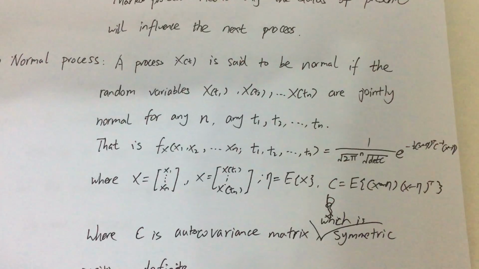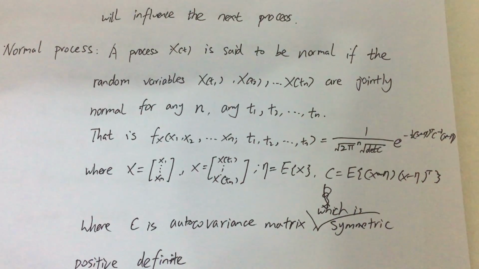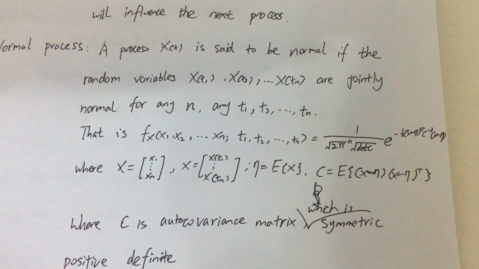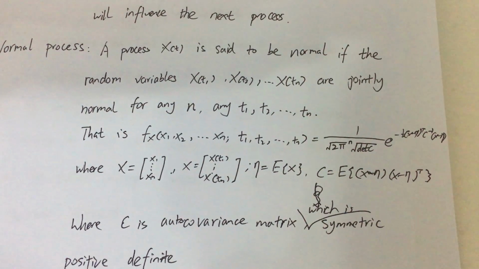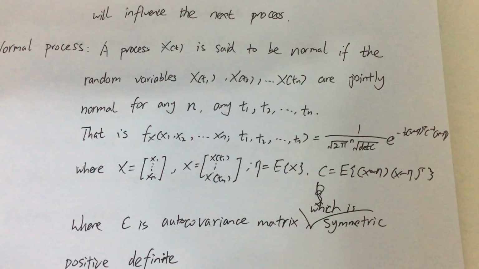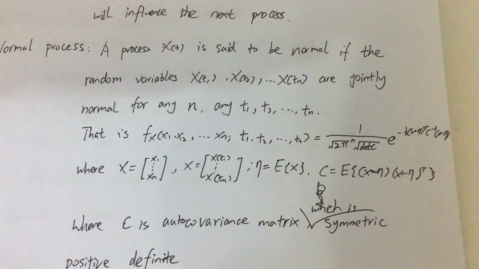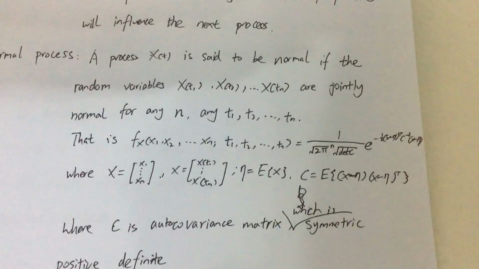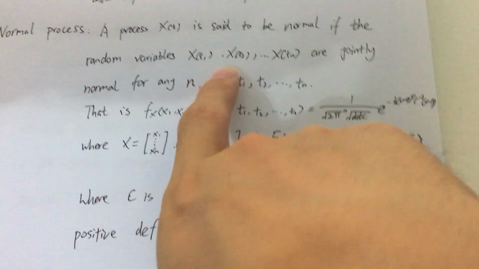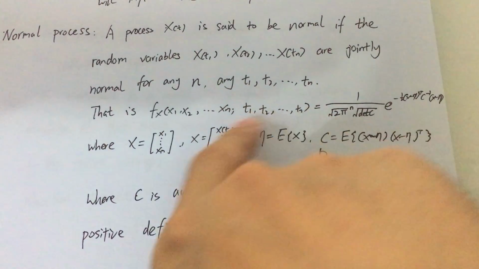The fourth concept is the normal process. A process x(t) is said to be normal if the random variables x(t1), x(t2) to x(tn) are jointly normal for any n and any t1, t2 to tn. That is, we can then write this equation from the definition of normal.